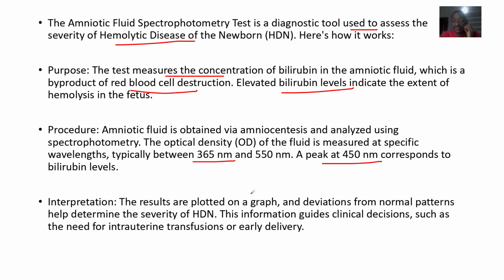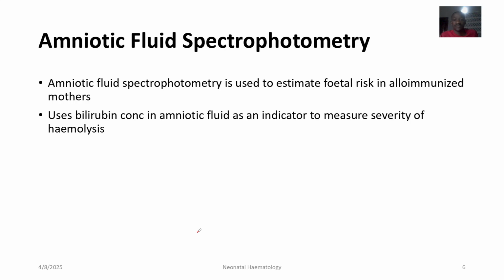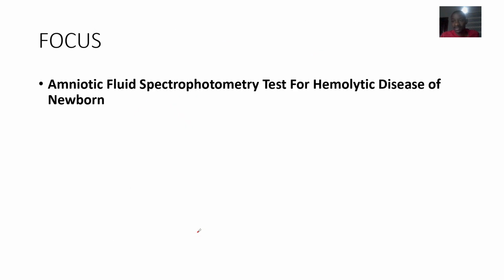Okay, deviations from the normal pattern help to determine the severity of the condition. So this information will now guide clinical decisions such as what? If there's need for what? Transfusion, right there when the baby is what? Intrauterine, or maybe immediately after they give birth to the baby, there should be transfusions going in. You understand? Alright, so I think that does it, to help to know the extent of bleeding in a baby.